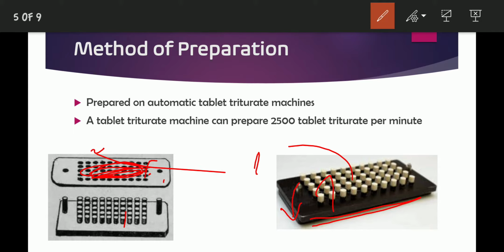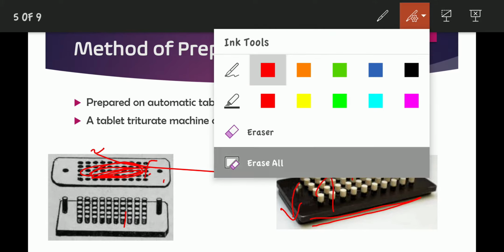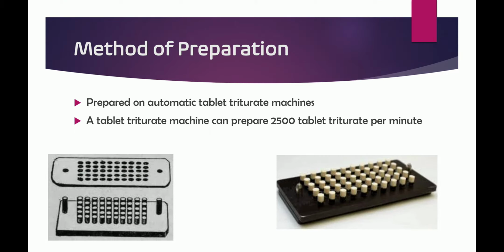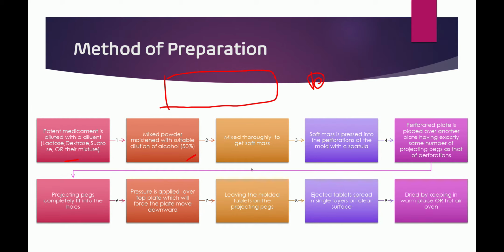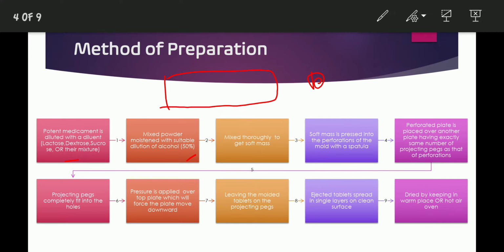Now I will explain this in this slide also. Just for a second, see what's happening here. Mix it thoroughly to get a soft mass. The soft mass is pressed into the perforations of the mold with a spatula.